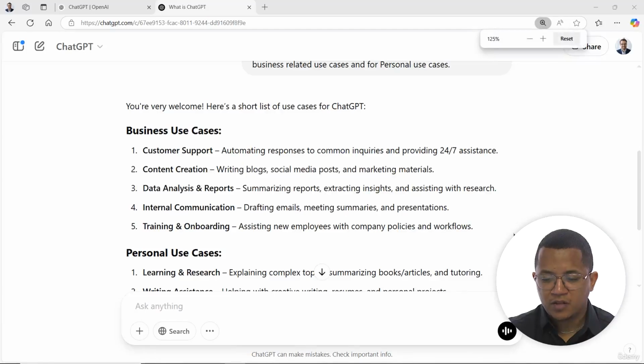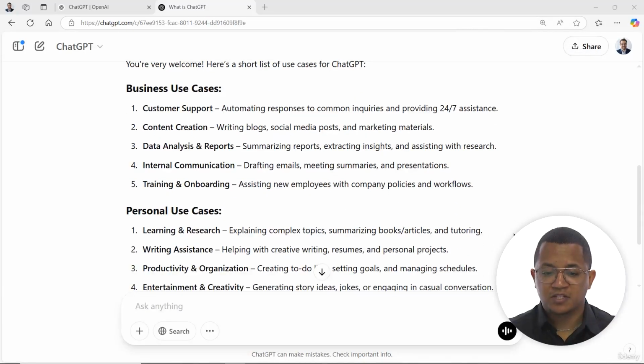So one of the things you'll notice about artificial intelligence, especially these powerful generative AI tools like ChatGPT, is the wide range of use cases for these devices. It's actually quite incredible just how much you can use these tools for. So here are just a couple of examples, and this is a very short list. The list can go on and on and on. You can use ChatGPT for customer support, for example, by automating responses to common inquiries and providing 24/7 assistance.